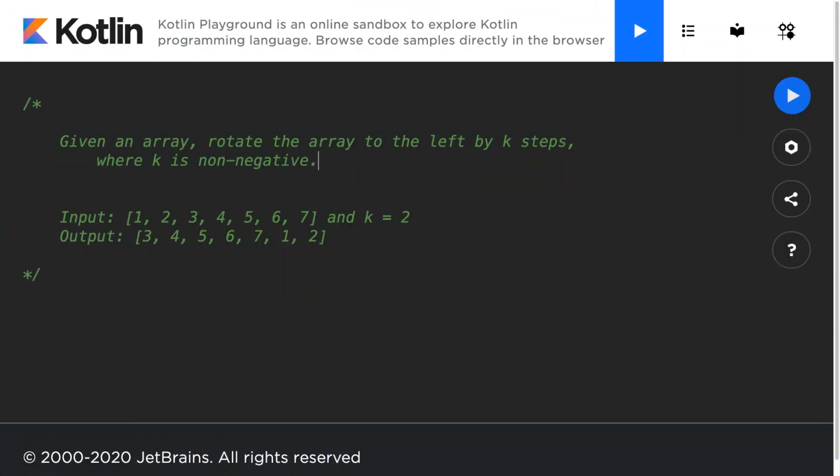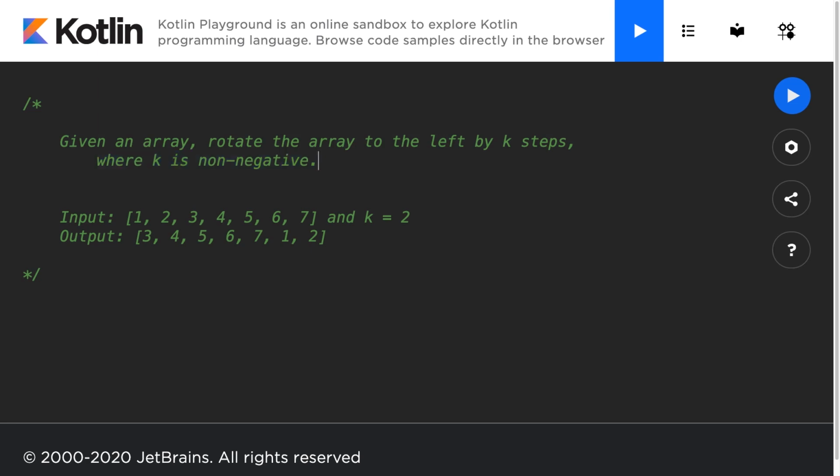Hello everyone, and welcome back to our Kotlin interview questions series. In this lecture, we're going to solve the rotate array interview question. This question goes, given an array, rotate the array to the left by k steps, where k is non-negative.